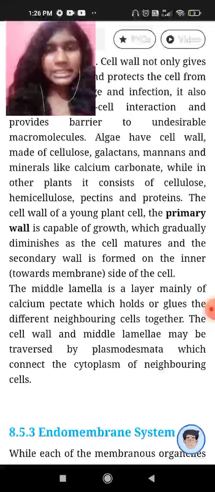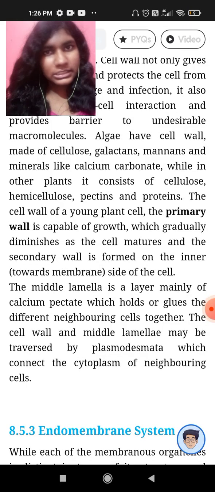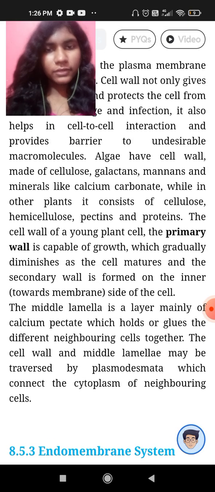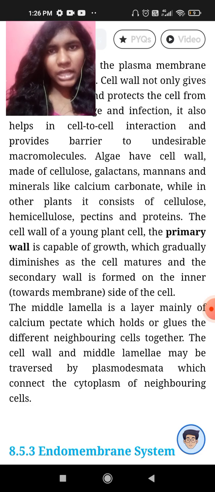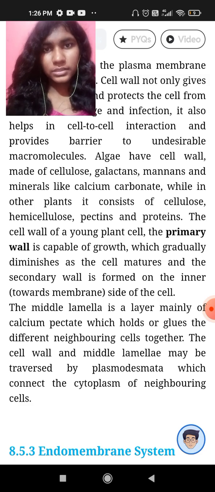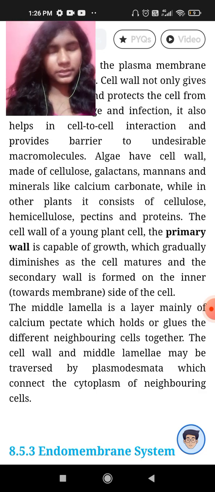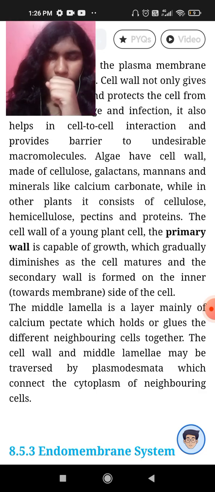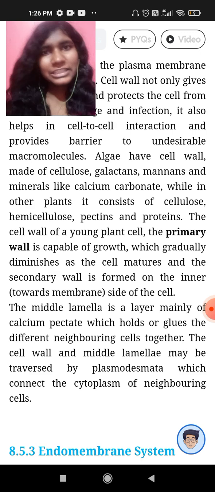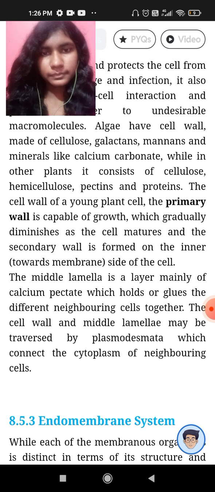Okay. The cell wall is seen in plants. The primary cell wall is capable of growth, which gradually diminishes as the plant grows. This primary cell wall is a bit flexible. It's mainly composed of cellulose.